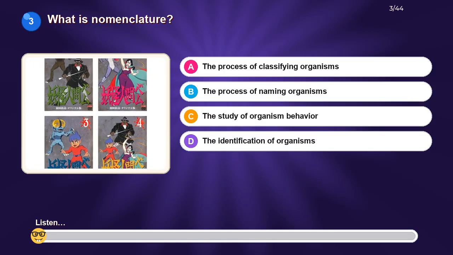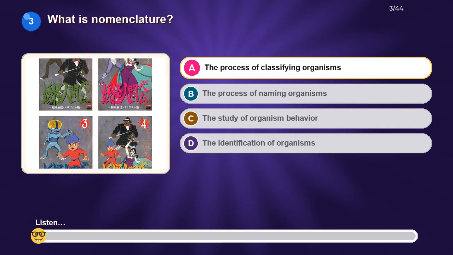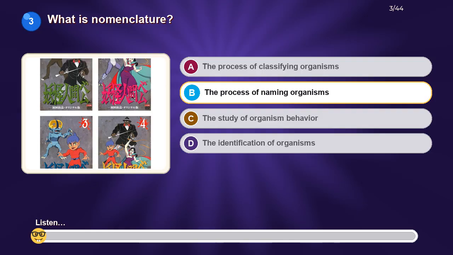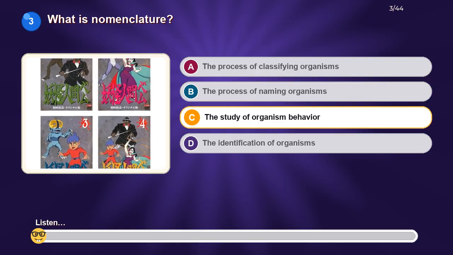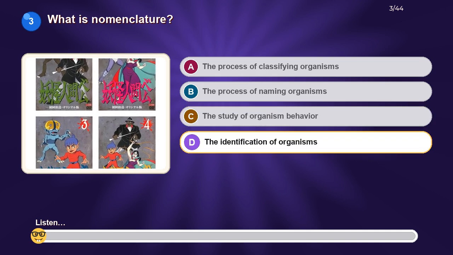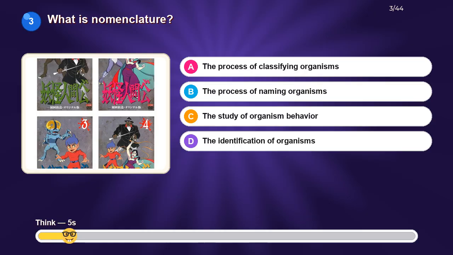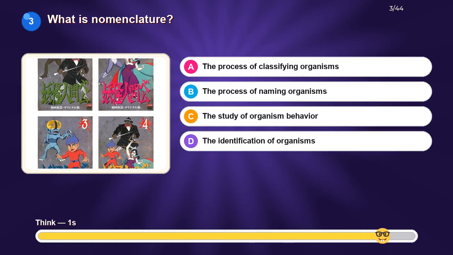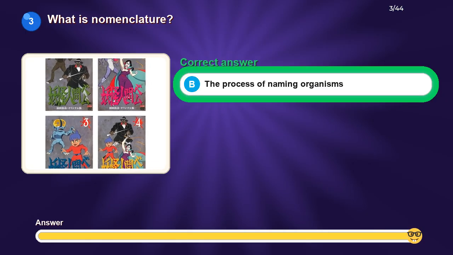What is nomenclature? Option A. The process of classifying organisms. Option B. The process of naming organisms. Option C. The study of organism behavior. Option D. The identification of organisms. The correct answer is the process of naming organisms.